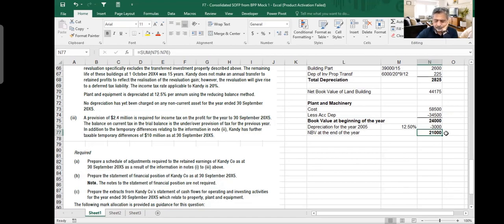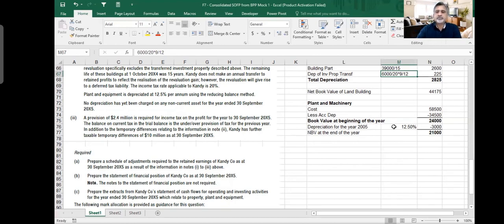Sir, the depreciation of investment property is for 3 months, not 9 months. I took it for 9 months, my friend. But it's only for 3 months, October, November, and December. No, it was transferred on 31st of December. So January 2005, January, February, March, April, May, June, July, August, September. Okay, sir.